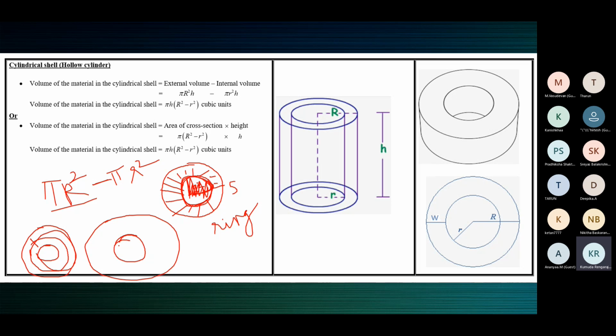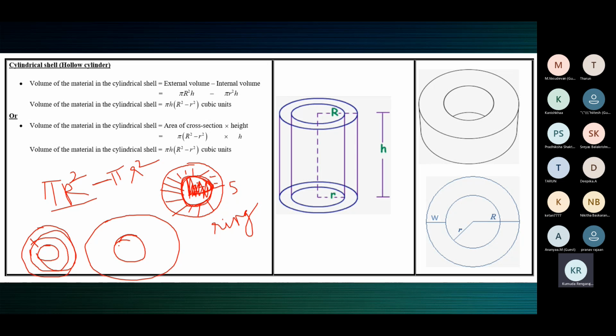Ring. Now when you have a ring, this ring is a plane figure. It's not 3D, it's 2D. If you have many identical rings and you stack them up, placing them one over the other, that will give you a cylindrical shell. When you stack many identical rings, the solid obtained is a cylindrical shell. It will be empty in the middle.